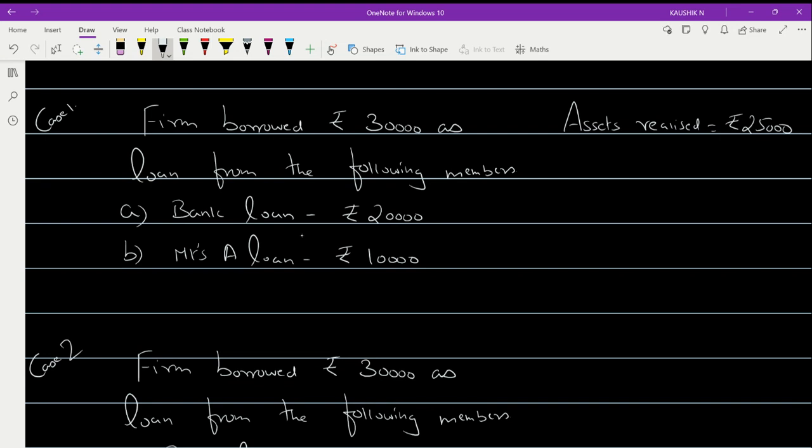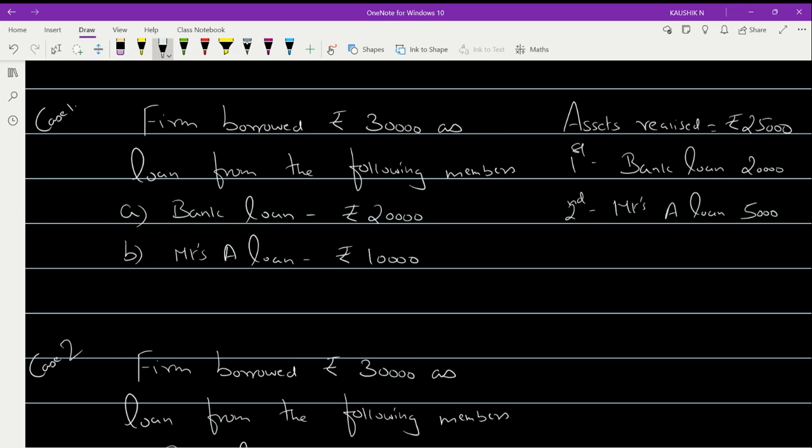Exactly. So the first priority: first you will be settling the bank loan of rupees 20,000, and then you will be settling Mrs. A's loan with the available cash of rupees 5,000. But of course, the remaining payment should be brought from the personal assets of the partner, because being a third party, the remaining amount should be brought from the personal assets of the partner for